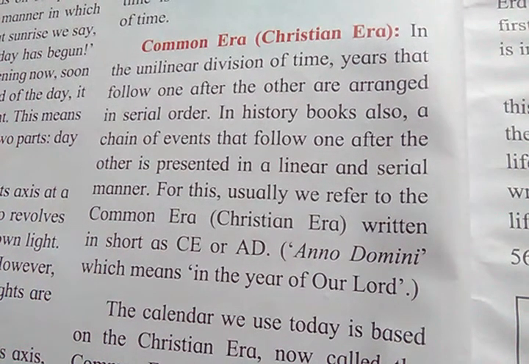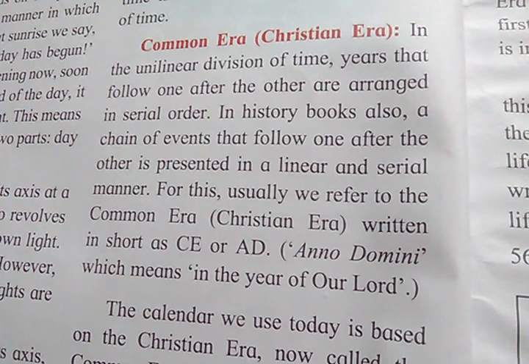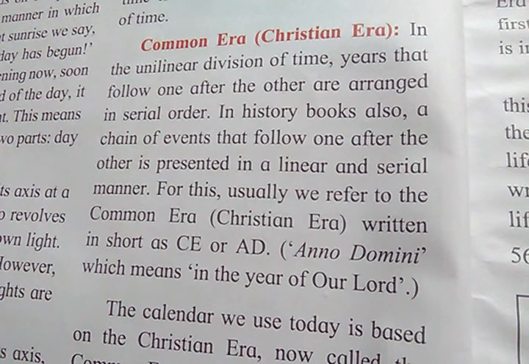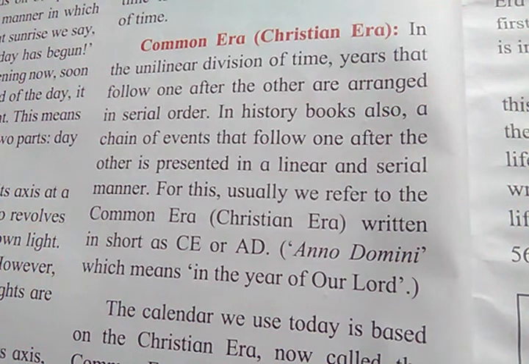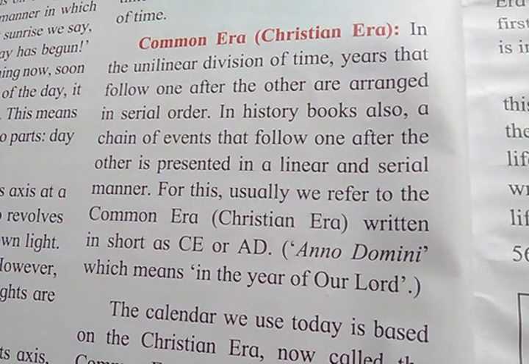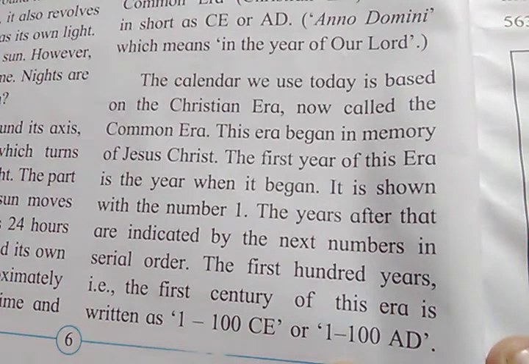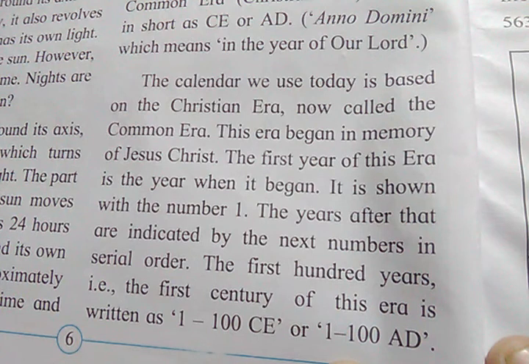For these, usually we refer to the Common Era, that is Christian era, written in short as CE or AD, that is Anno Domini, which means in the year of our Lord. The calendar we use today is based on the Christian era, now called the Common Era.